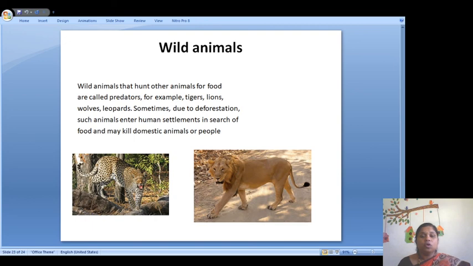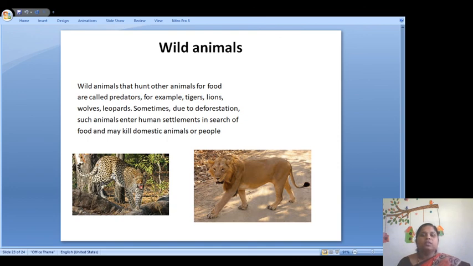So we should not destroy the deep forest. We should not destroy forest. We should not do deforestation. Remember, all the animals and plants are very important in the forest. From the forest we also get many plants which are of medicinal use, and they are very useful. If we go on cutting, what will happen, we will not get the plants, and the wild animals will come out of the jungle.